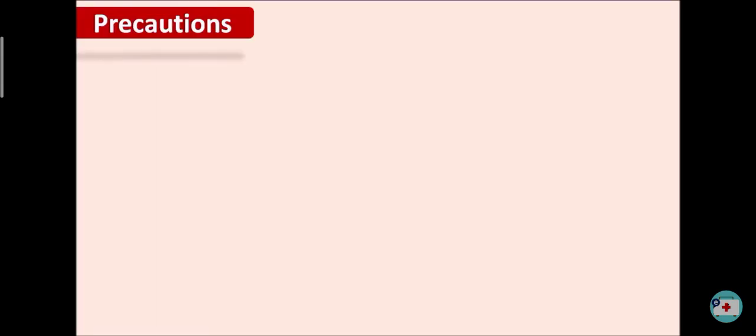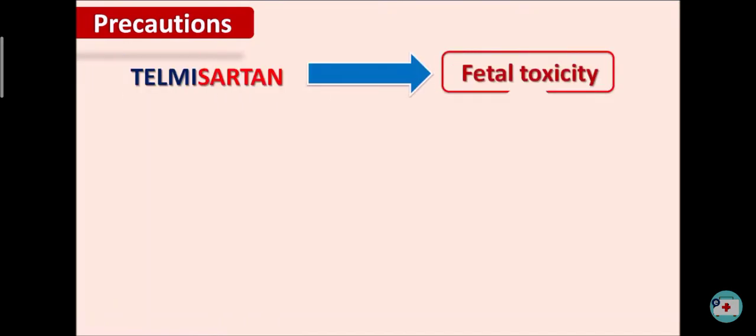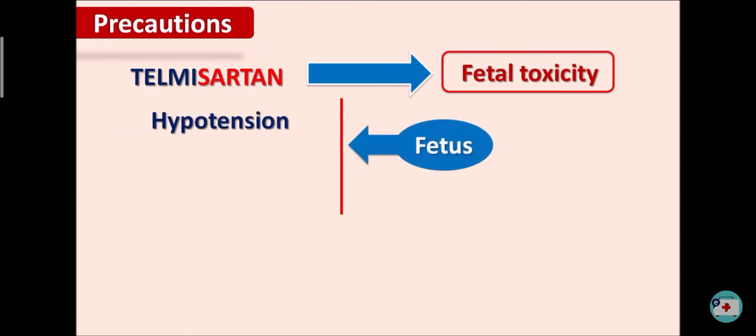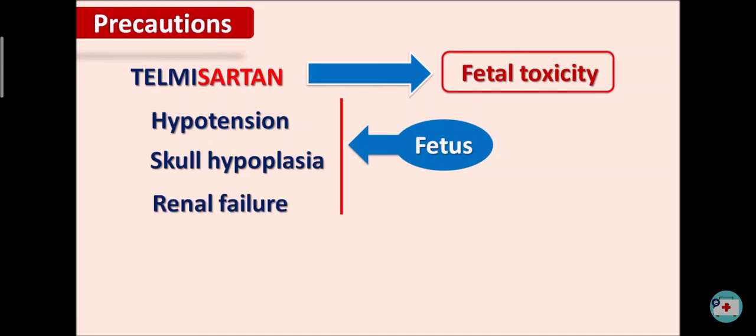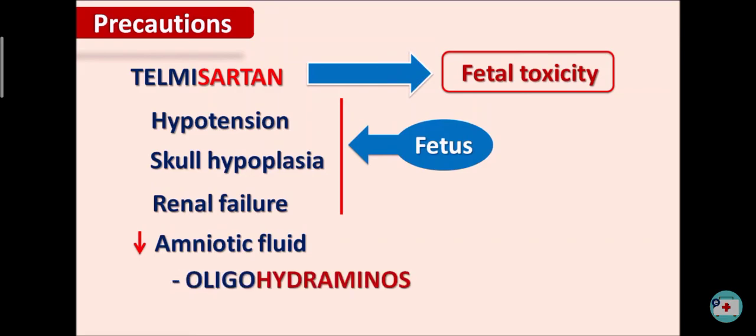What are the precautions? This drug telmisartan is one of the teratogenic drugs. It produces fetal toxicity, particularly in the fetus. It can produce a few abnormalities such as hypotension. Because this drug is an antihypertensive agent, it can also produce hypotension within the fetus, skull hypoplasia, decreased skull growth as well as renal failure within the fetus. And it can also reduce the amniotic fluid surrounding the fetus, resulting in the condition oligohydramnios.